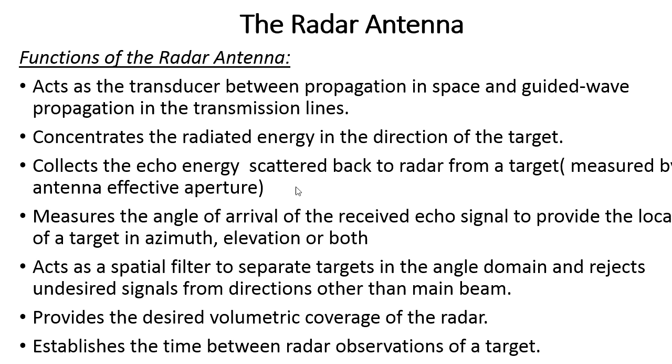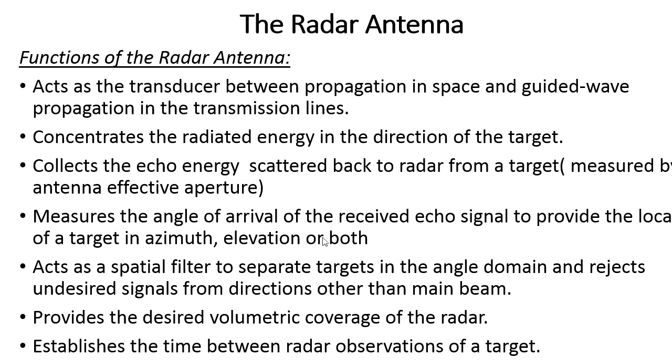It passes the echo signal from the moving target to the receiver in terms of the azimuth error angle as well as the elevation error angle. That is the parameter it receives in the echo signal of the moving target.